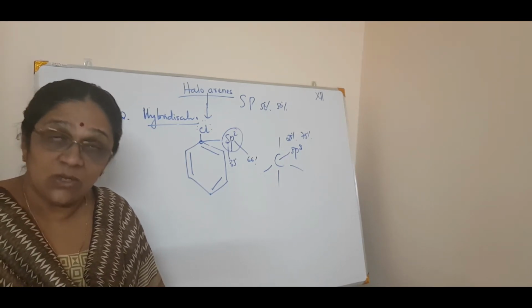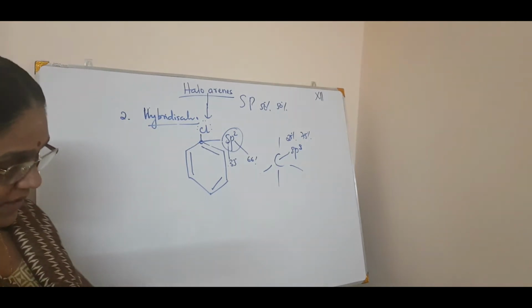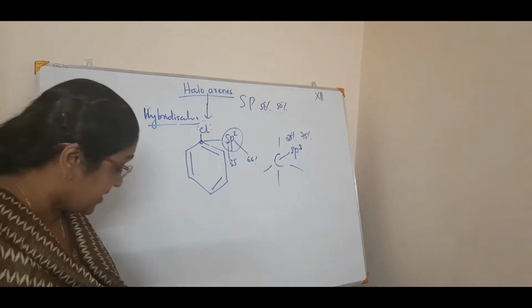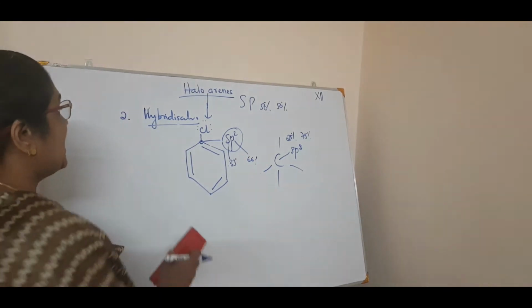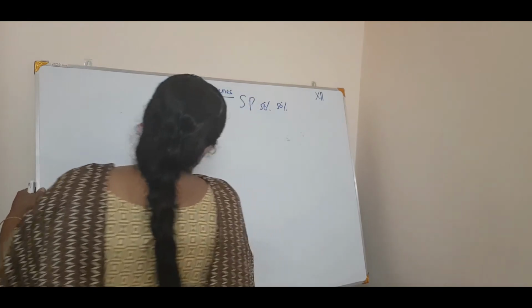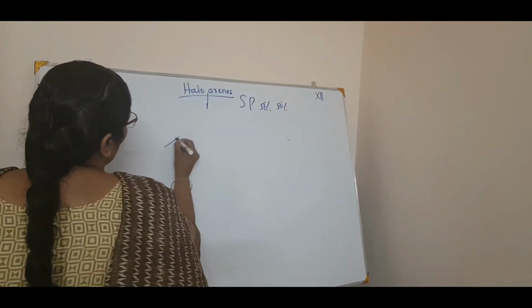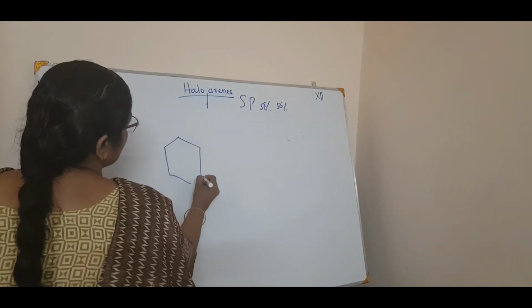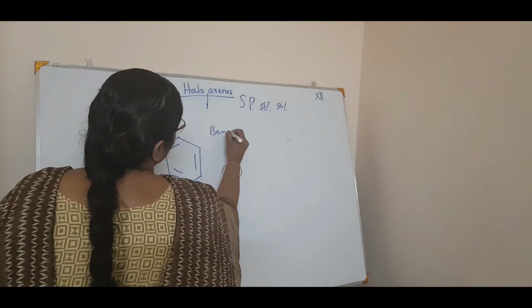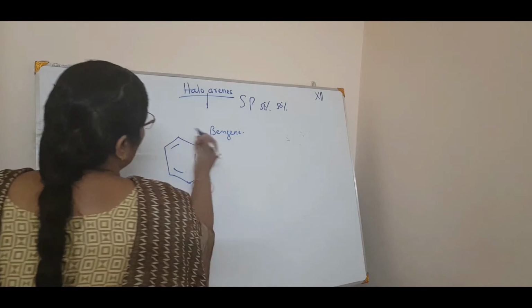Okay. Now the third point is the instability of the phenyl cation. What is phenyl cation? Phenyl cation is nothing but, you know, C6H6 is benzene. You call it benzene. Now, phenyl means what?